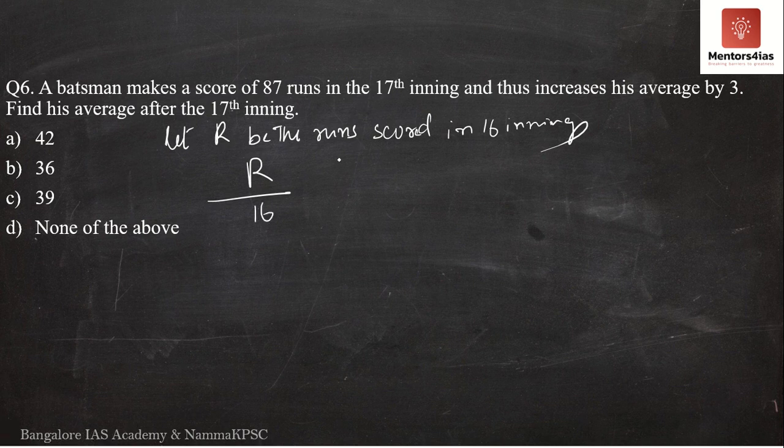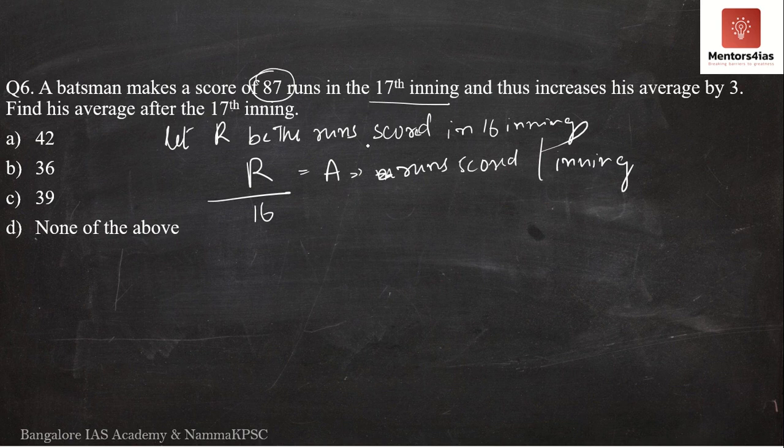When you divide R by 16, you get the average per innings. That is, A is nothing but the number of runs scored per innings. Correct? However, the question says that when it comes to the 17th inning, he scores 87 runs and therefore his average increases by 3 runs per innings. So what is the question saying?